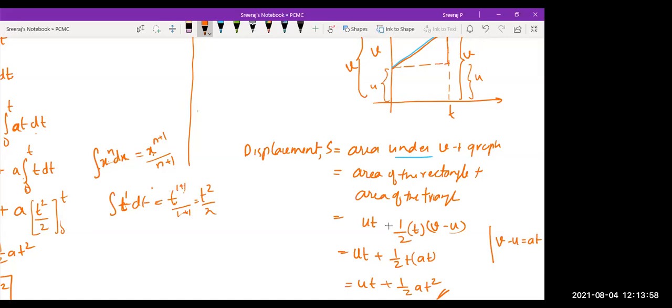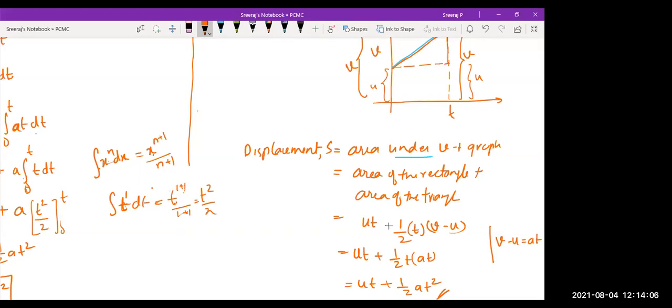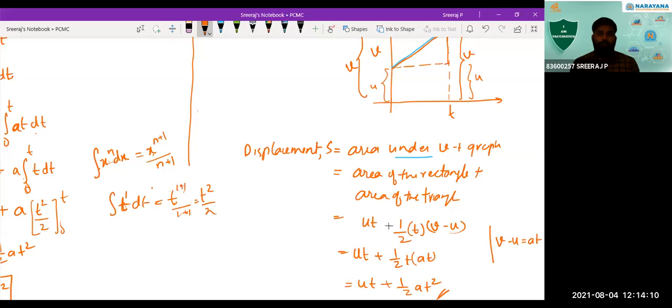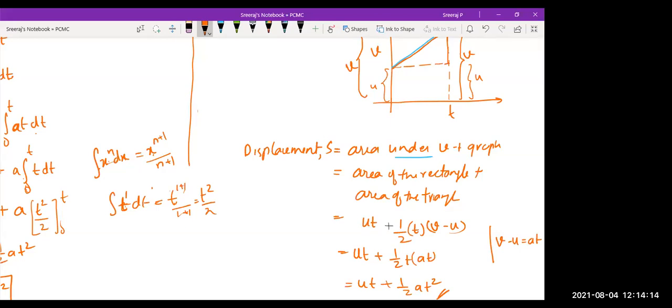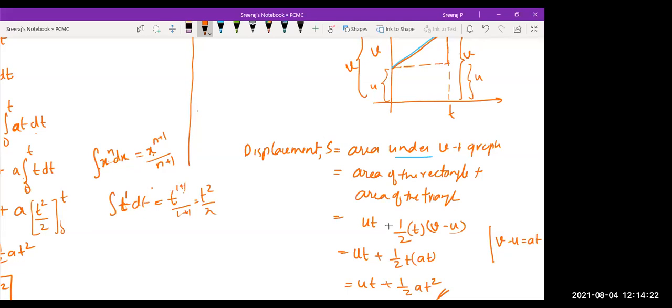So even these graphs play a major role in shaping the formula for displacement. You can copy this. Even graphs play a main role in deriving these formulas. Graphically you can solve. By different methods you can solve, but graphically also you can solve. So that is the importance of the graph. Much information you will get from the graph.